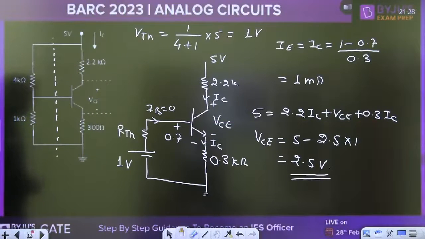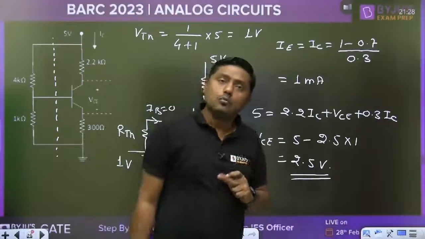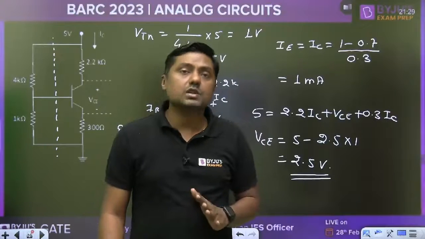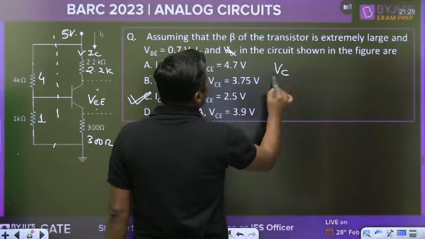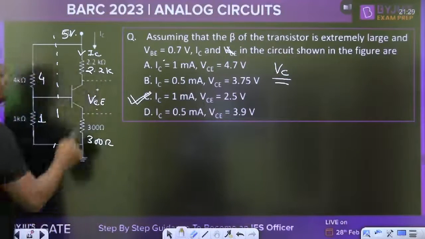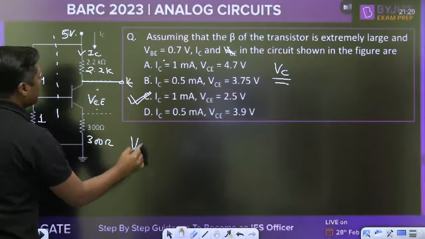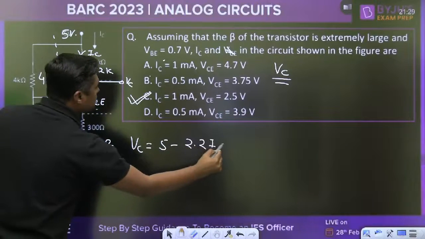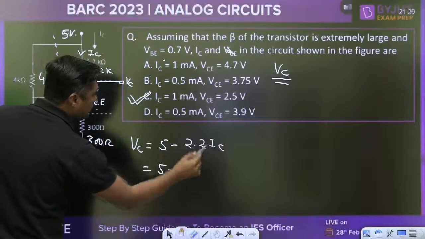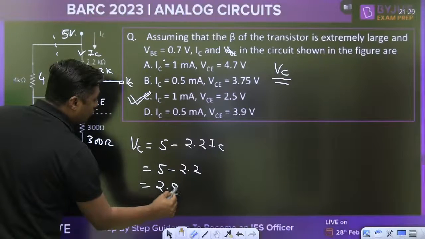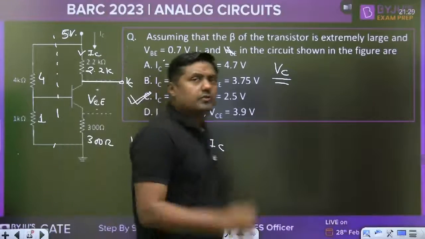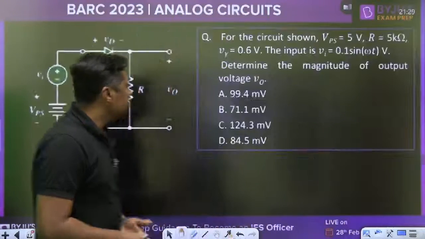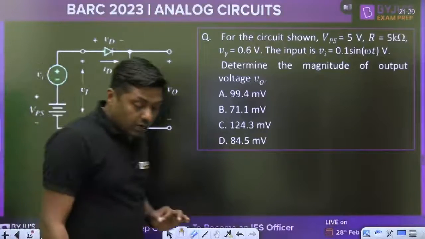So get the idea about the potentiometer, and every time read the question carefully because we have very limited time to solve more number of questions. There may be the chance of silly mistakes. They may ask what is the value of VC only. In place of VCE, they will ask VC. Then the answer will be different. VC means what is the voltage at this node. Then it will become 5 minus 2.2 times of IC. 5 minus 2.2 because IC is 1 milliampere, and it will become 2.8 volt. That is the difference between VCE and VC.